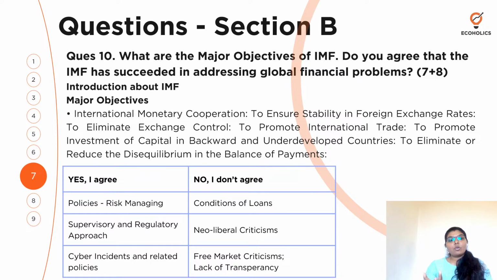So इसमें क्या फ्लो है? कुछ नहीं, इंट्रोडक्शन है, मेजर ऑब्जेक्टिव्स के बारे में लिख रहे हैं. सो आप अग्री कर रहे हो, अग्री क्यों कर रहे हैं? So you are giving the pointers, and under the pointers you are explaining why you are agreeing. Simple. And the other way around, I am not agreeing, so you are not agreeing to it. Why? Again explain on all these different heads. Got it?